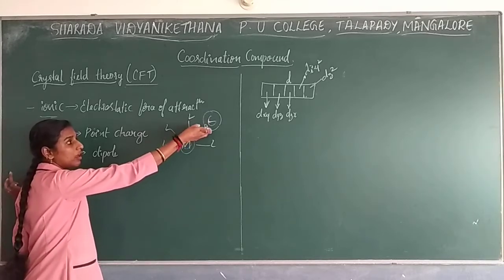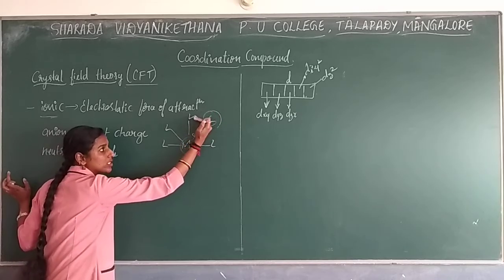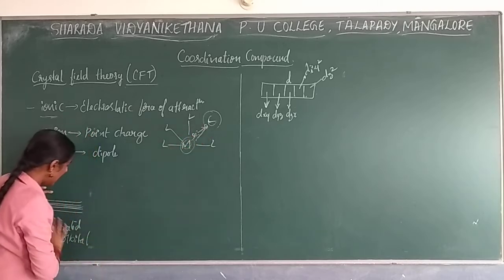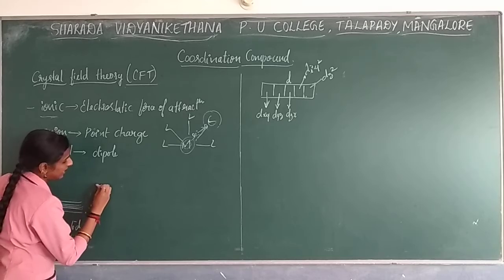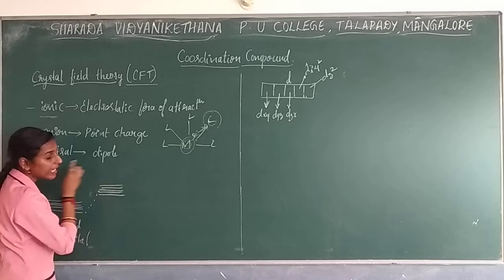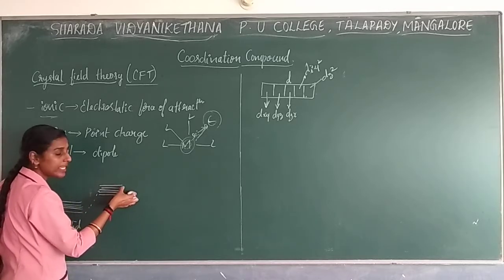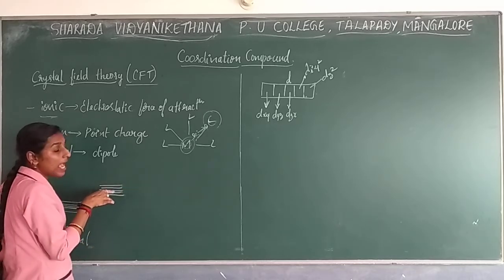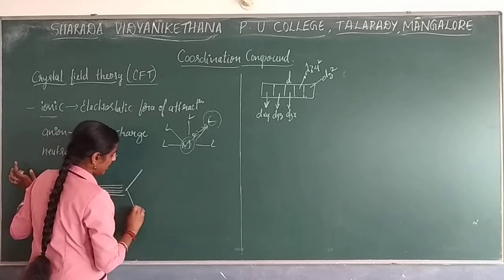Now what will happen? The ligands will come near to the metal. As the ligands come closer, repulsive force will start between the electrons. Due to this, the degenerate orbitals will get disturbed and go to higher energy. These 5 orbitals are represented by 5 lines: dxy, dyz, dzx, d of x square minus y square, and dz square. So it will get disturbed and the splitting will take place in their energy levels.